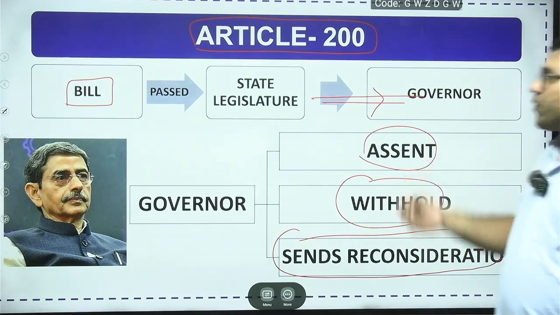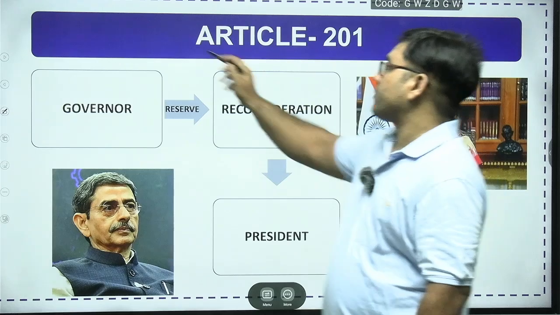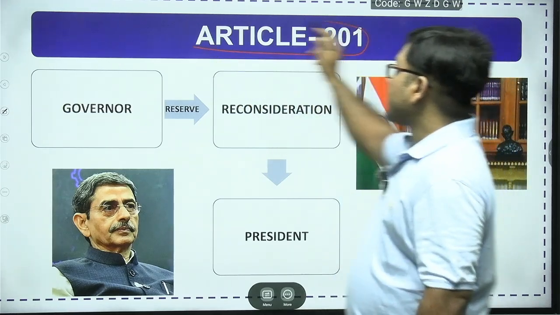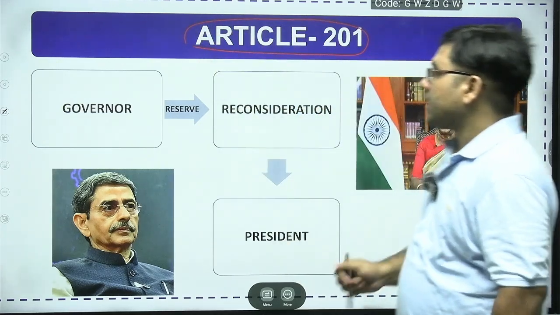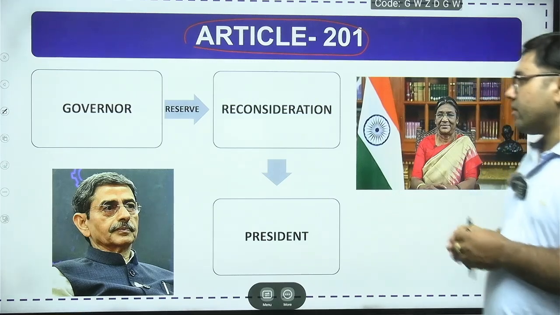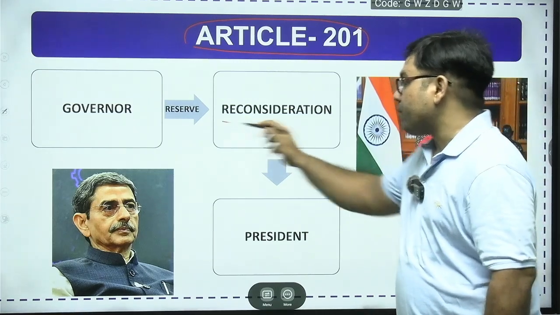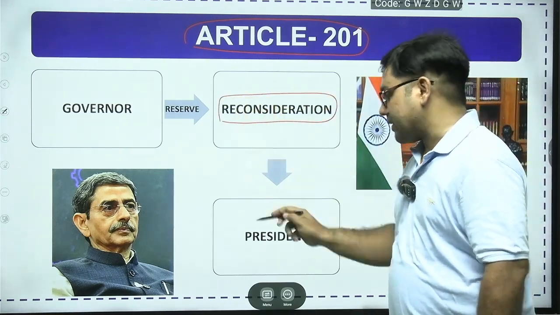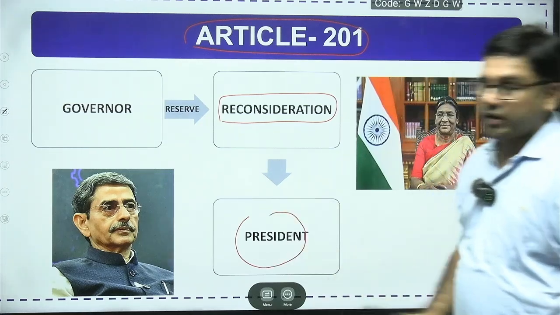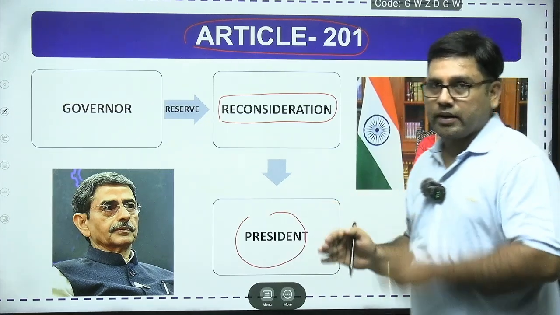Another choice before the Governor is under Article 201. Under Article 201, dear friend, the Governor of any state may reserve that bill for consideration of the President of India. This is the fourth choice before the Governor, but that is mentioned under Article 201.